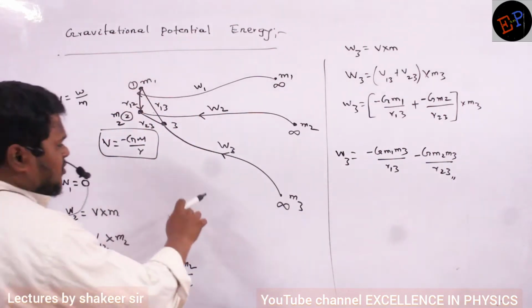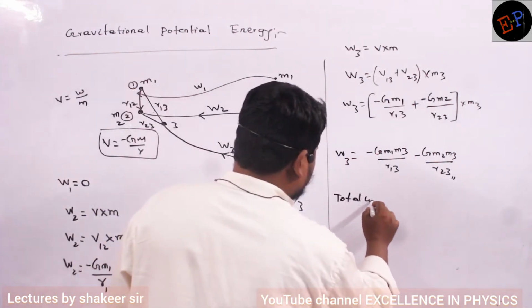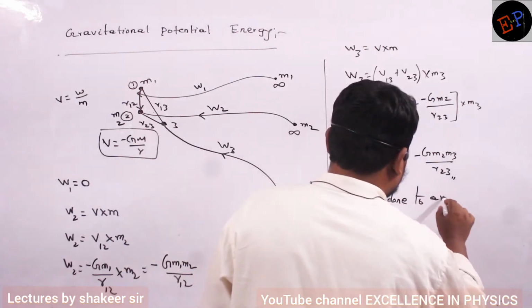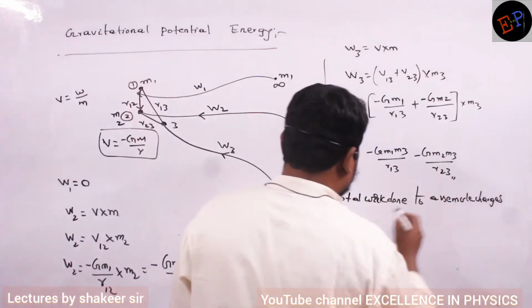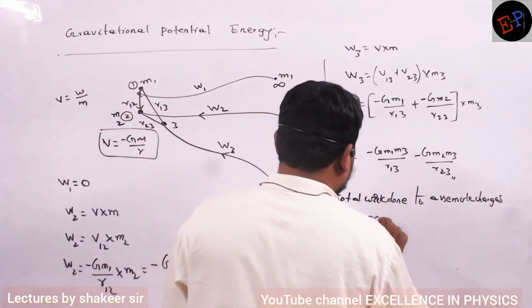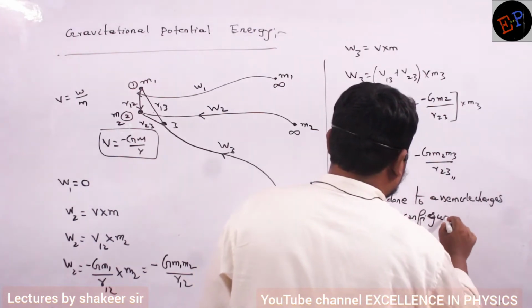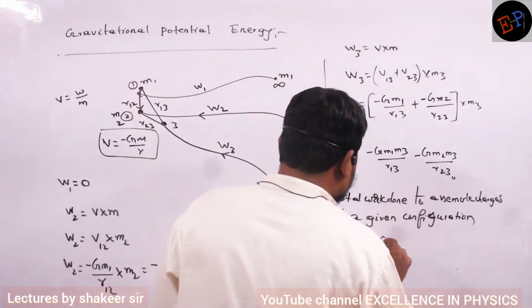So what is the total work I have done? Total work done to assemble the masses at a particular configuration is nothing but W1 plus W2 plus W3.